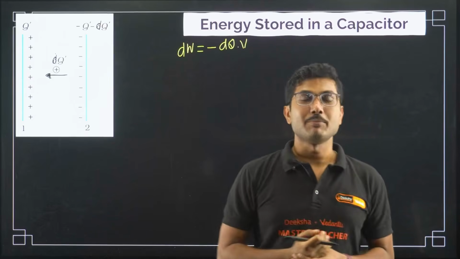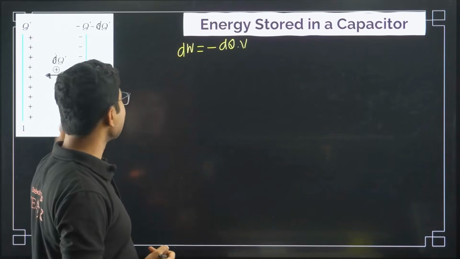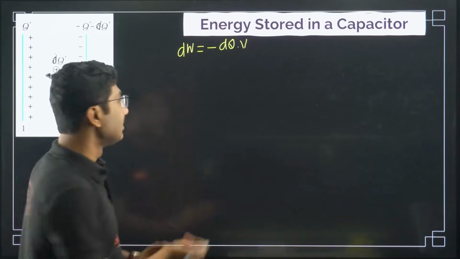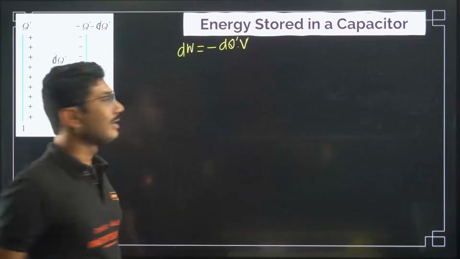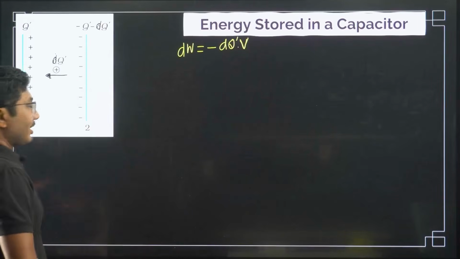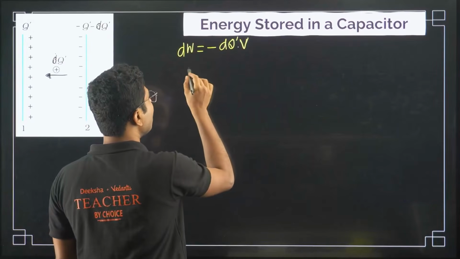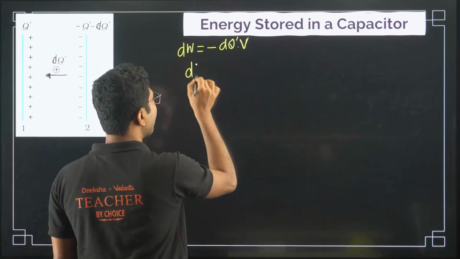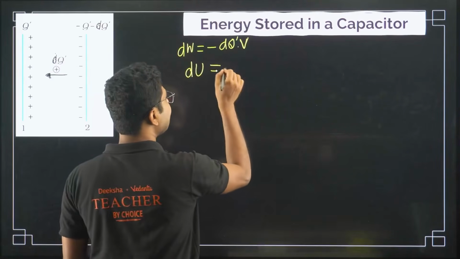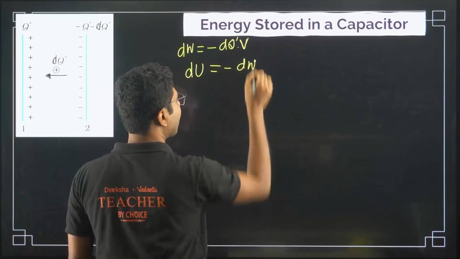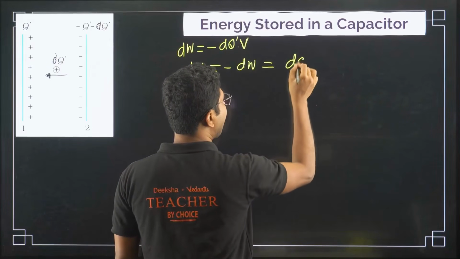Similarly, if you multiply potential with the charge, you get the work done, right? Now this much work is done by the system. So how much work you have to do? You have to compensate it. So work done by you, which is basically stored as energy, is negative of the work done by the system, that is dq dash into V.